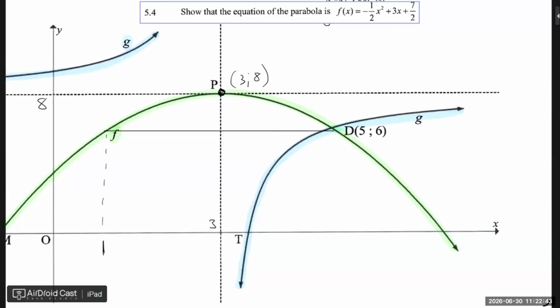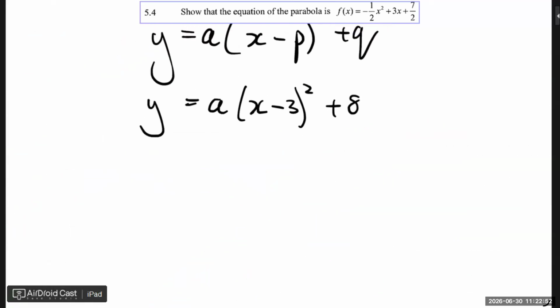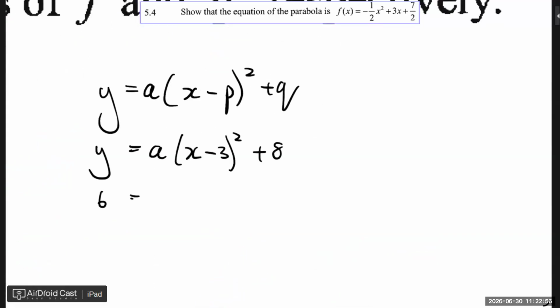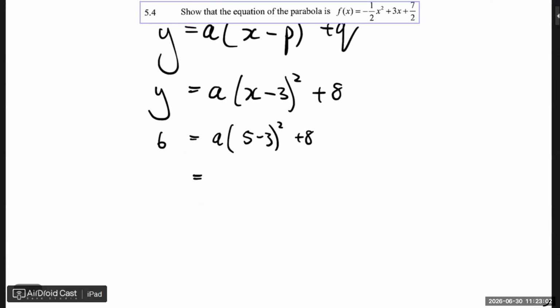Again, obviously, I can't use p again because I've just used p. If you were to try and substitute in p, you will just get 0 equals 0 or 2 equals 2 or something like that. So I substitute in d as (5; 6). So 6 equals a(5 minus 3) squared plus 8. So we have here 4a, and so what is a?